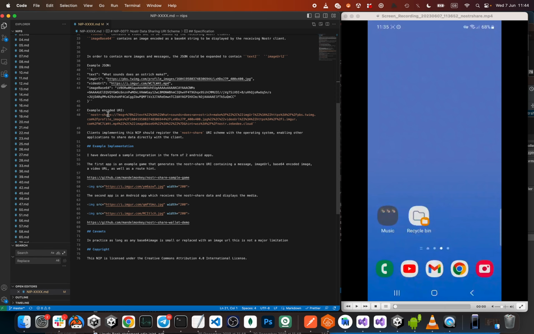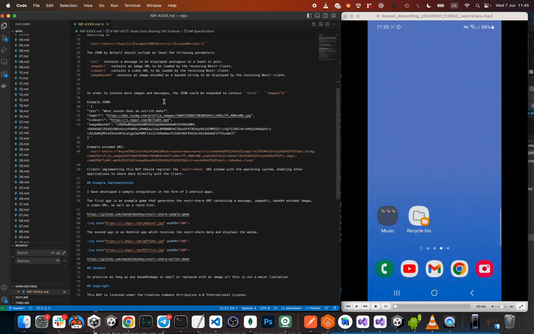Escaped. So that's an example of what this looks like when it's URL escaped. Note we also have a relay hint here, that was proposed by Fiat Jeff in case the app wanted the client to post it to a specific relay, not route, sorry, relay. I'm getting confused with Lightning terminology here.